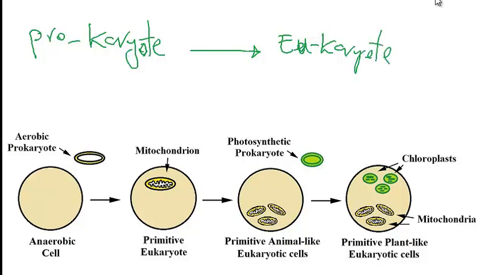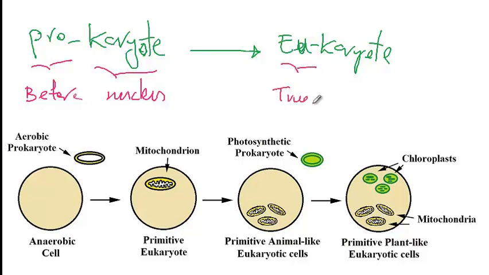Pro means before and karyote means nucleus, so it's before a nucleus has developed. In other words, prokaryotes don't have a nucleus, versus eukaryotic cells, which do have a nucleus, and the meaning of eukaryote is true nucleus.